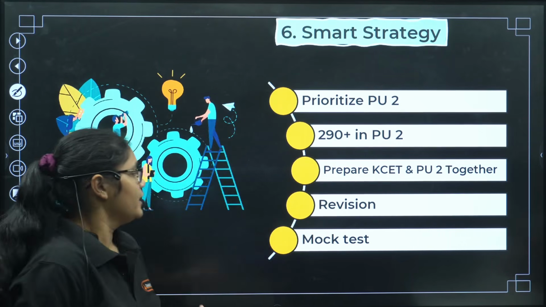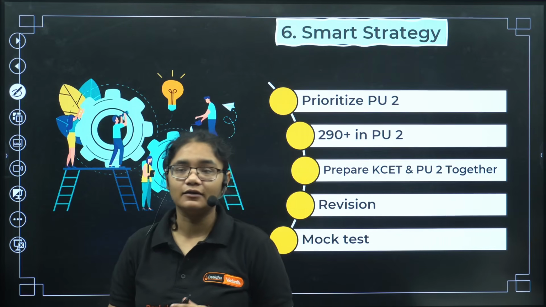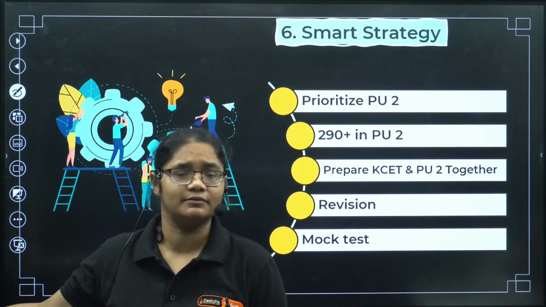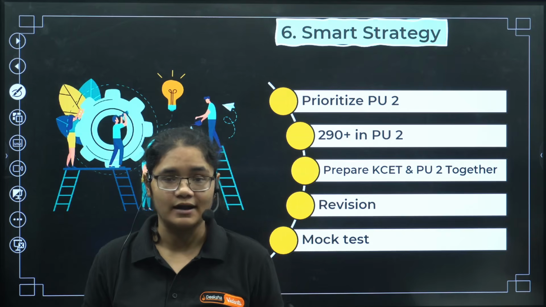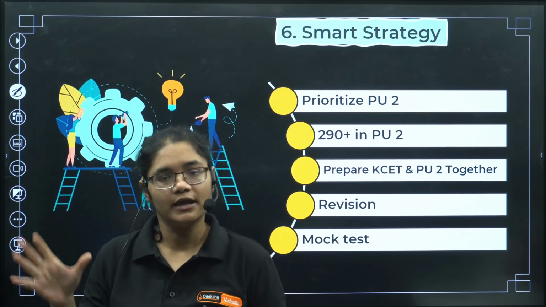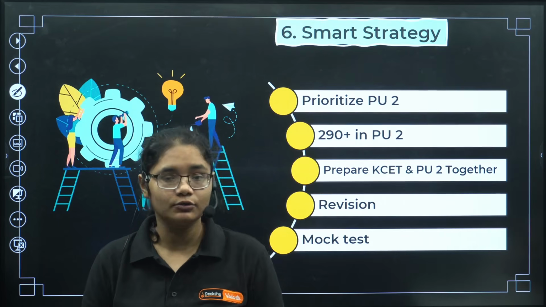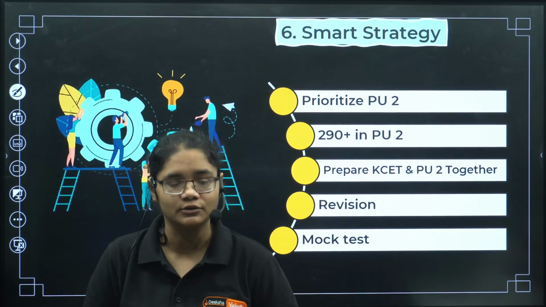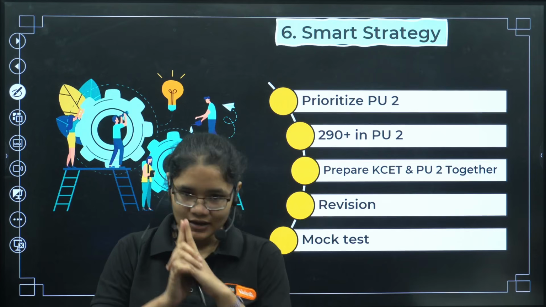Next, prepare for KSET and PU together. You should not think, okay, KSET is in April, so I will start in November or December, and let me now focus on boards. It should not be like that. You have to prepare for both exams parallelly, KSET as well as your PU together. How to do it, we will have a detailed 1 year roadmap video very soon. It will be also coming there. I'll tell you in detail. So if you haven't subscribed to the channel, do subscribe.